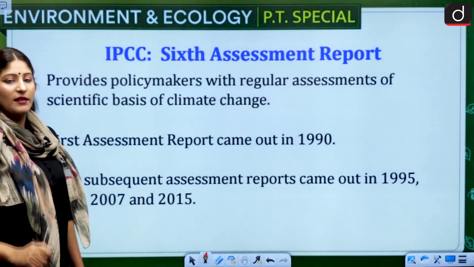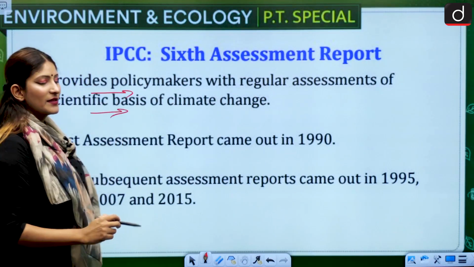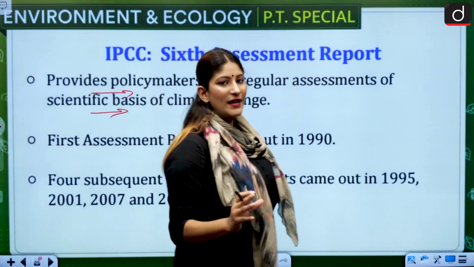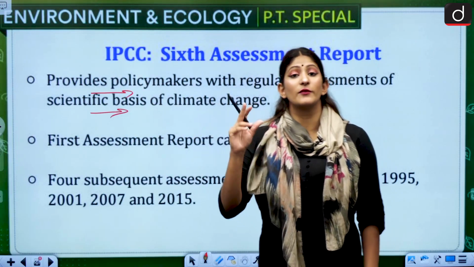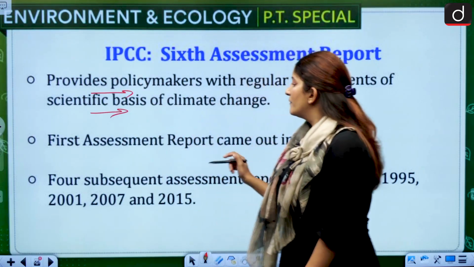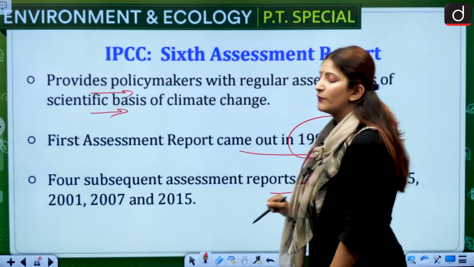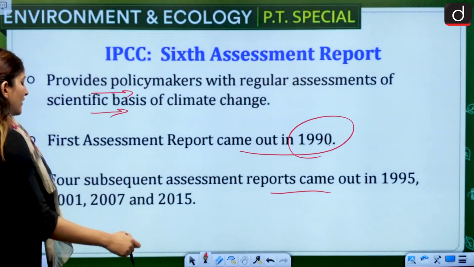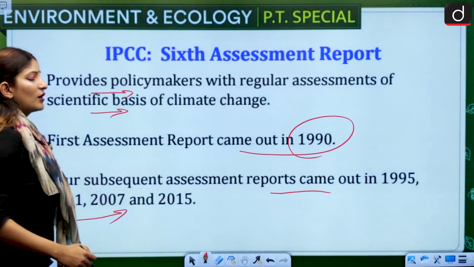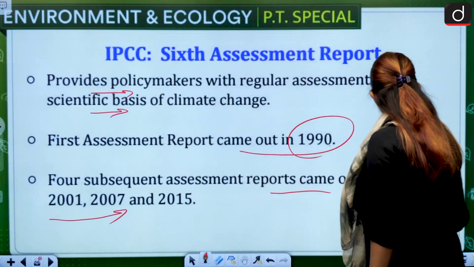It provides policymakers with regular assessments of the scientific basis of climate change. It wants to know why climate change is happening, with the help of analysis from a scientific perspective. The first assessment report came out in the year 1990, and after that, subsequent reports came into being: 1995, 2001, 2007 and 2015, and after that we have the current report.